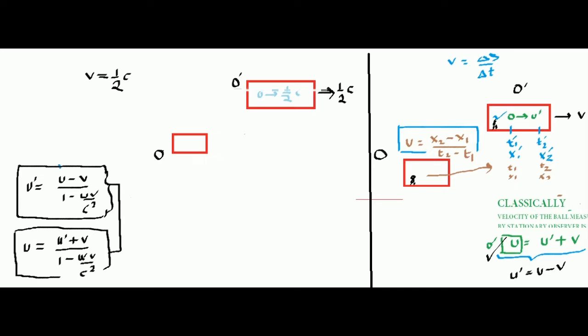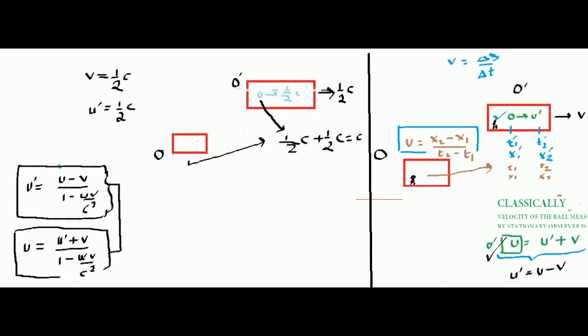Agreed? So what is the velocity of the ball? Actually we are given u dash, the velocity of the ball as measured by the frame O dash, that is half c. Now classically, what is the velocity of the ball as measured by the O frame? The velocity of the ball will be half c plus the velocity of the frame. This is a logical classical addition that you can understand using Newtonian mechanics. So the answer will be c.